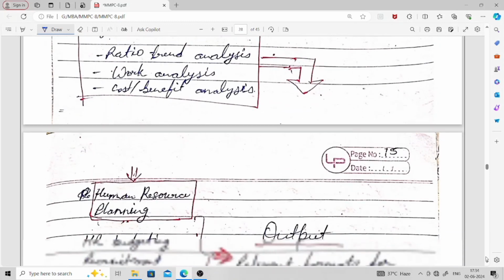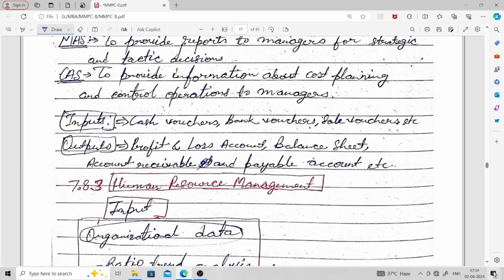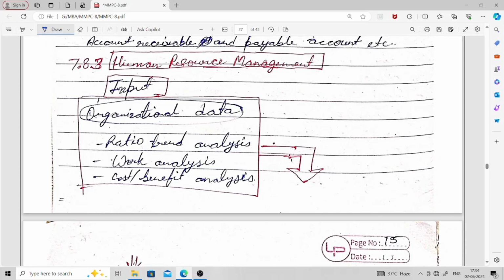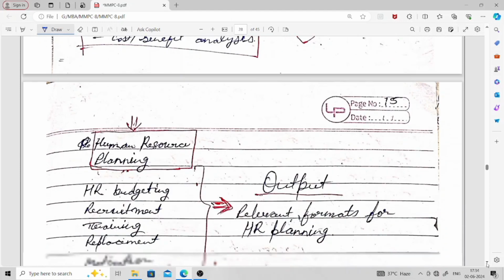Then next we have human resource management. In human resource management also we use an information system. These are the inputs which we provide to the information system: organizational data, ratio trend analysis, work analysis, cost benefit analysis. These are different inputs which we give to the human resource management system. And then we get human resource planning.